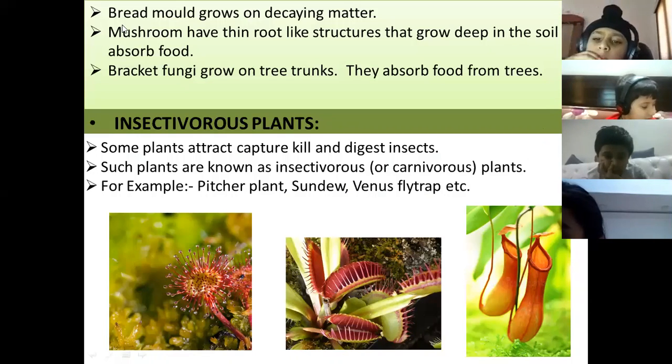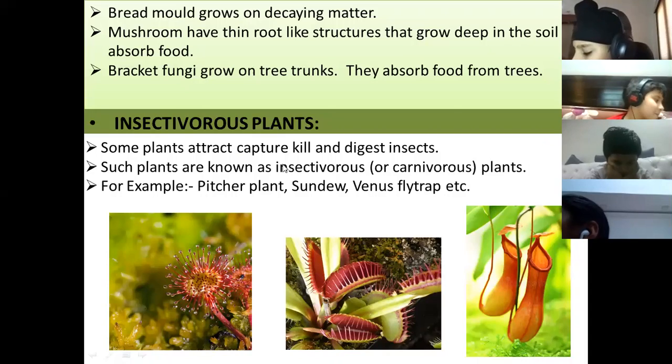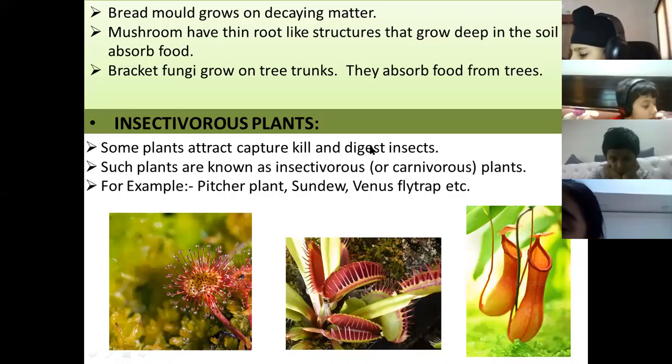Other plants prepare their own food. So plants that capture, kill and digest insects are known as insectivorous plants. They are also known as carnivorous plants. Another name for insectivorous plants is carnivorous plants. Examples of such plants are pitcher plant, sundew plant and Venus flytrap.